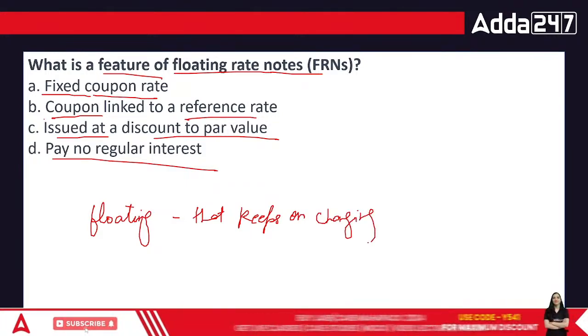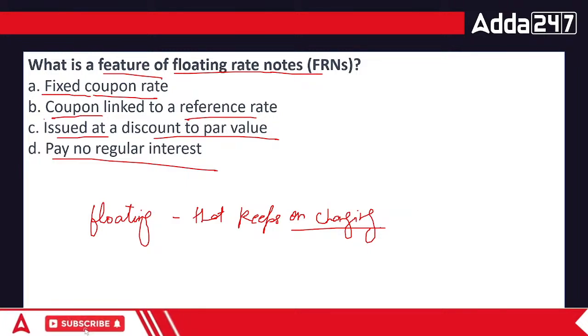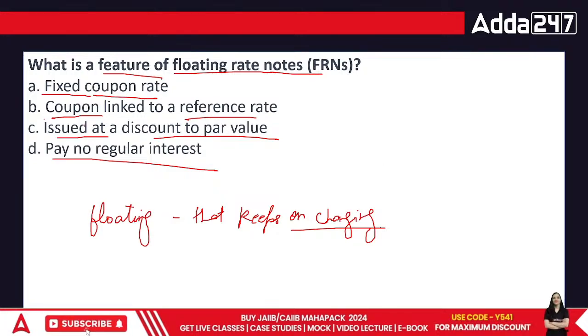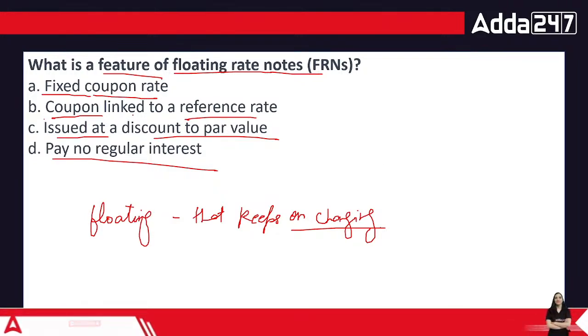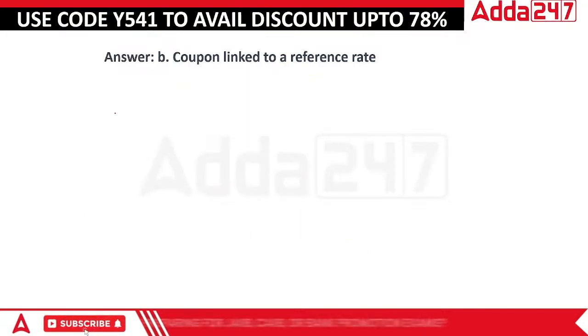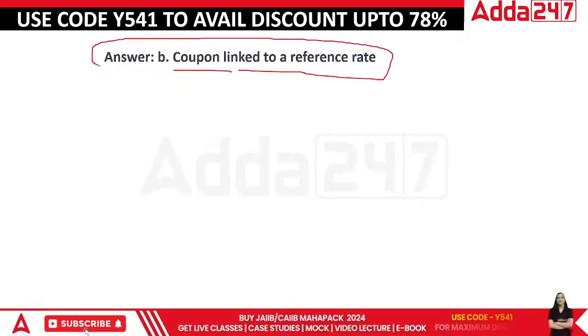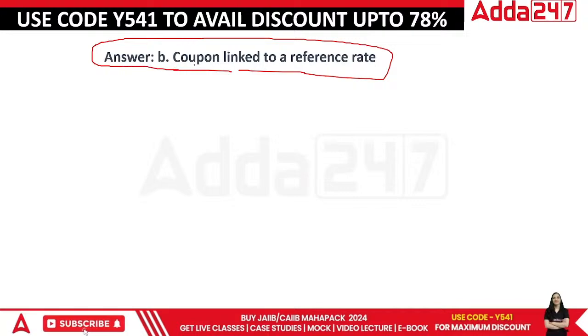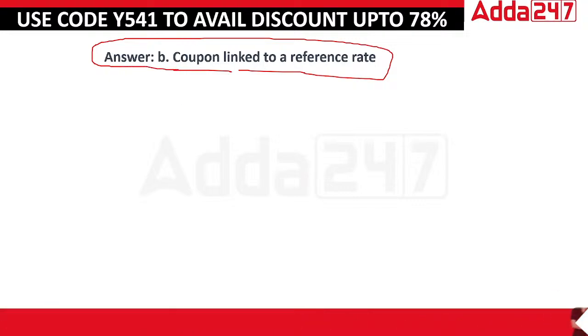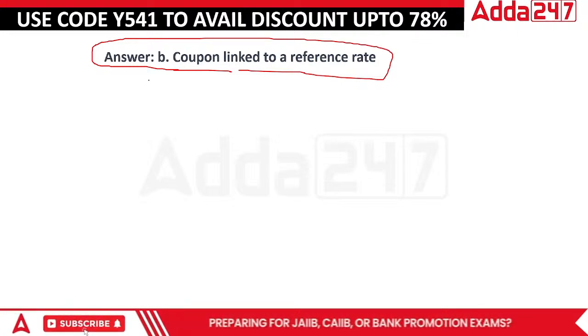Right? Anything which does not remain constant is something that we can define as floating. If you're defining floating rate notes, it is basically coupon linked to a specific reference rate, and this keeps on varying. Done, everyone? That's the answer for this question.